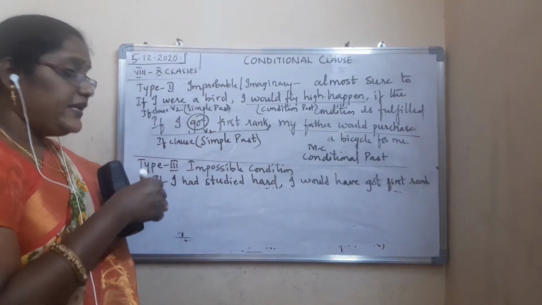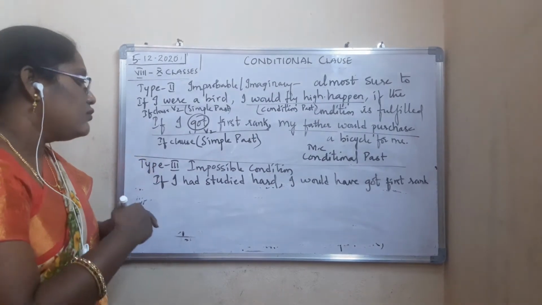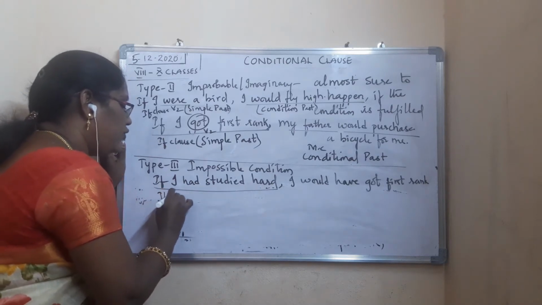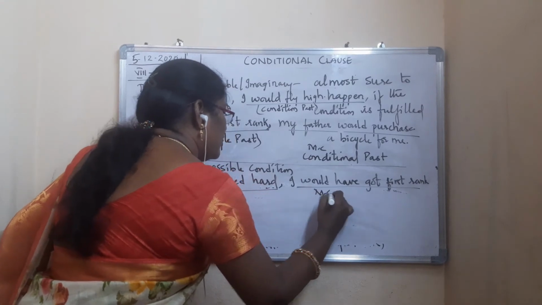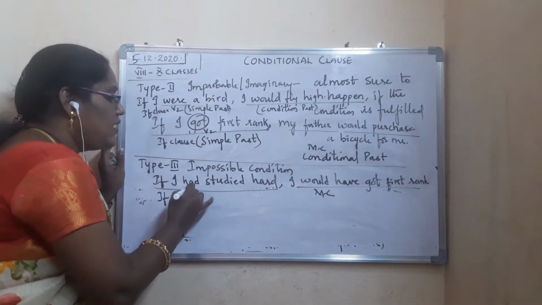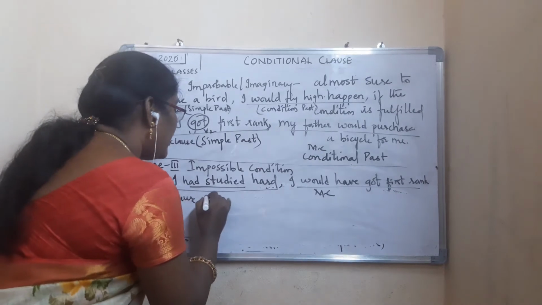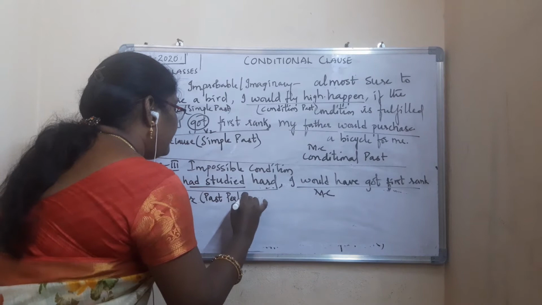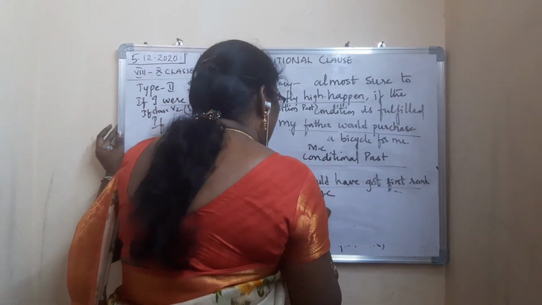Now see here, it is what? Impossible condition. Now see here, if I had studied hard, the part of the sentence which consists of if is called what? If clause. The second part of the sentence is called the main clause. Always the if clause depends on the main clause, that you need to remember. And here, had studied is in which form? V3 form. That means what? Past perfect. So in type 3, the if clause will be in past perfect and the main clause will be conditional past plus have.